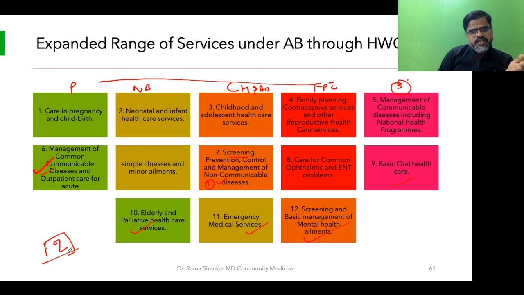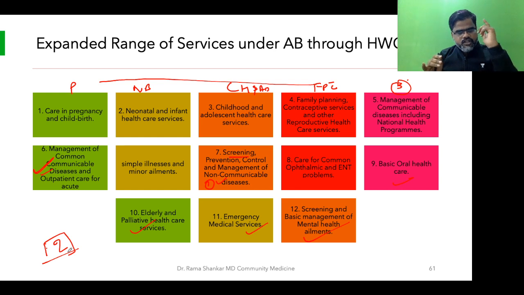four services. Then you go with communicable disease, where you have two things. Then you go with NCD, ophthalmic, ENT, oral health, mental health, emergency, and elderly healthcare services. So it makes 12. Just try to practice by saying this way. You have to remember 12. You have to speak about 12 services, and it is easy.